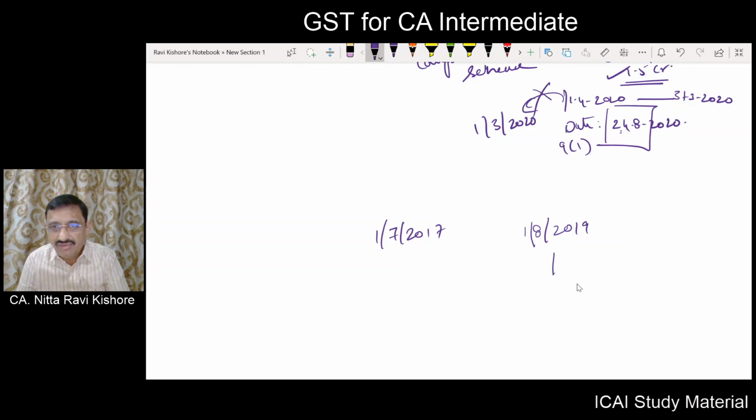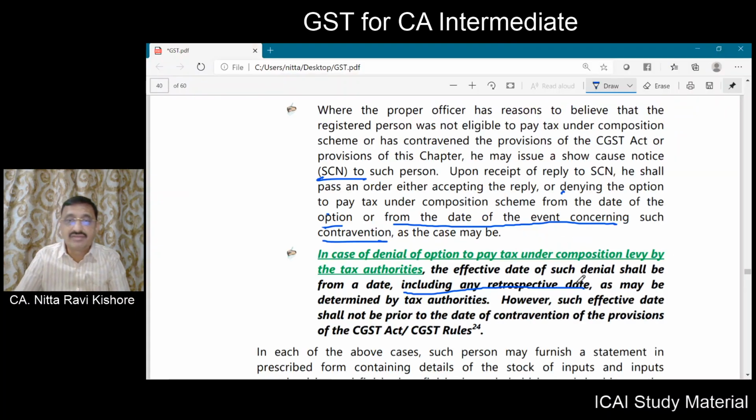So the denial of composition scheme can be from this date. But it can't be a date which is prior to the 1st of August 2019. That has to be understood carefully.